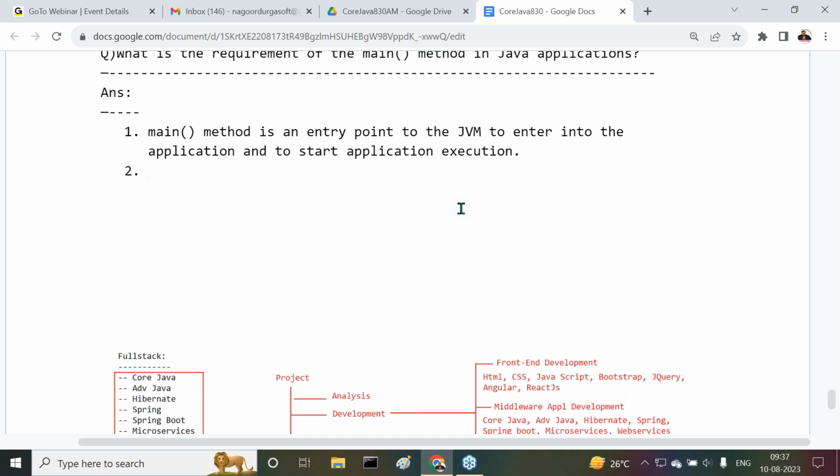So here the point is, if we want to accommodate our application logic, which must be recognized and executed by JVM, there we have to use the main method. Inside this main method only, we have to write our application logic.